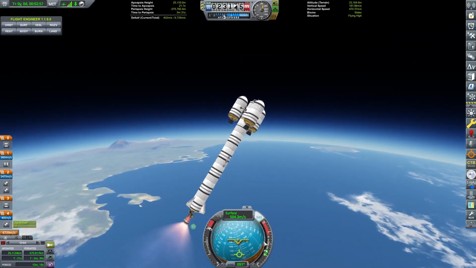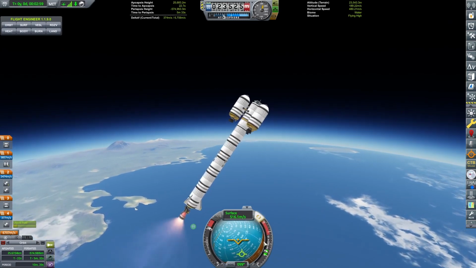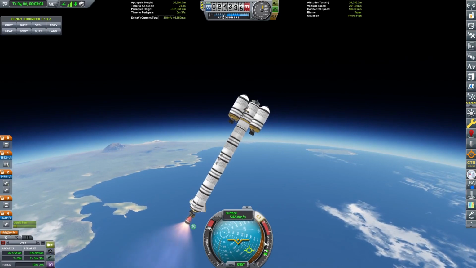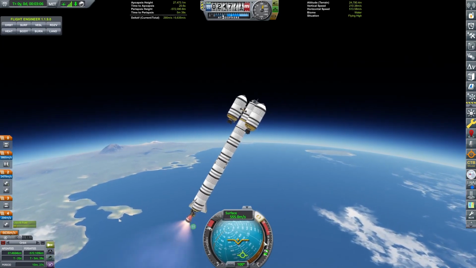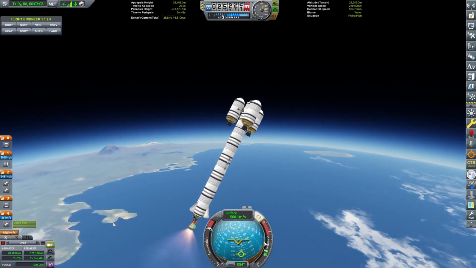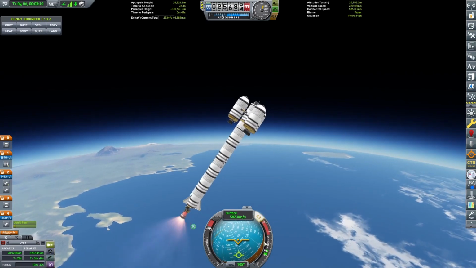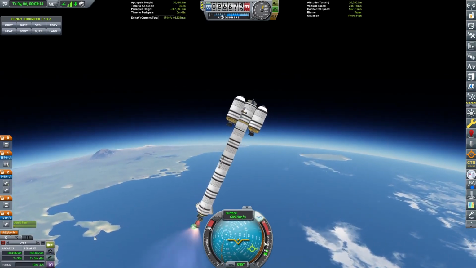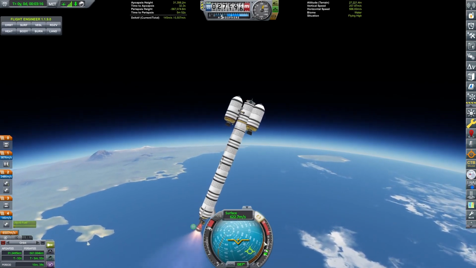Not sure why this thing is so out of control. Alright, well, we're gonna lose this engine shortly, a lot earlier than I wanted to lose it, to be honest.